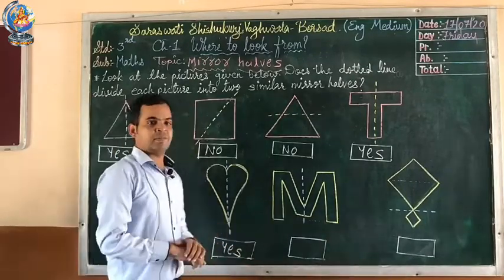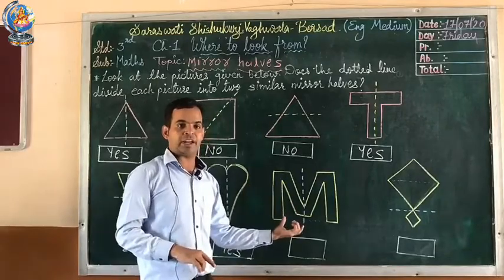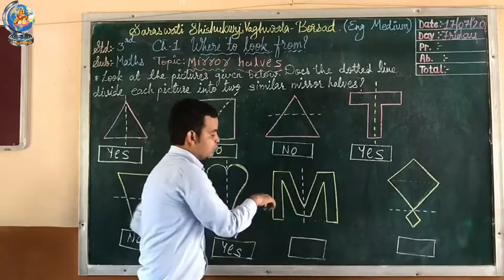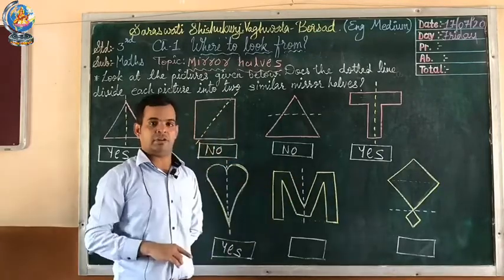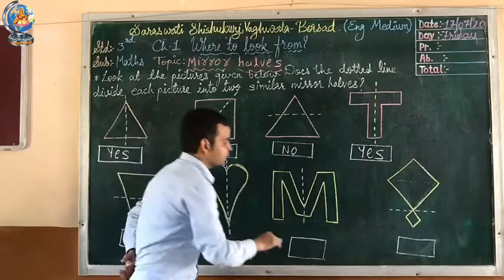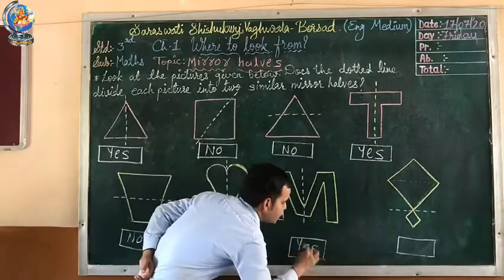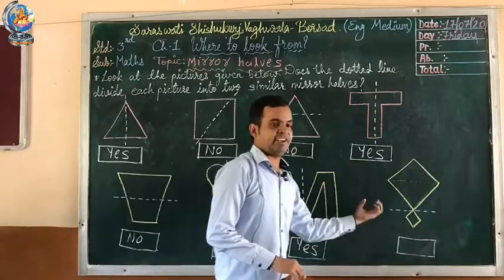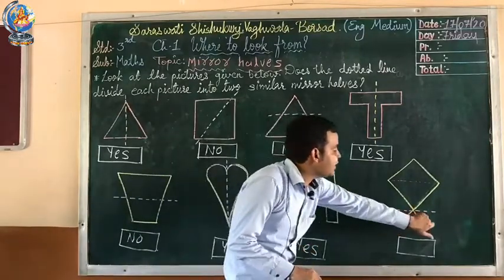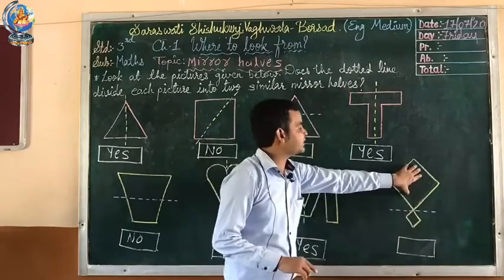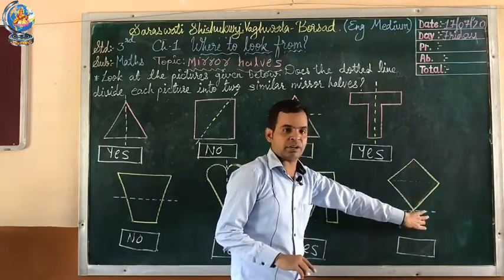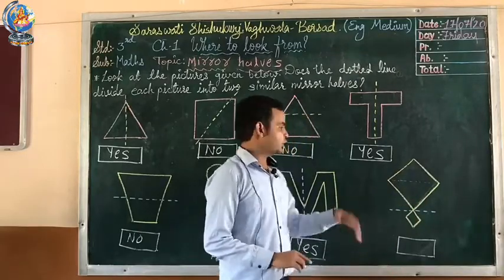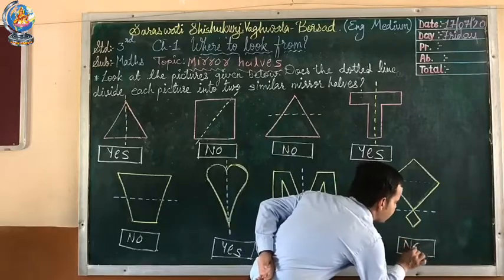Now the next one is the alphabet letter M. Here you can see both the left side and right side. Are both sides the same or different? Same. So here our answer is yes, right? Now our last figure is a kite. This kite is divided into two parts. You can see the upper part and the downside part. Do both look the same, yes or no? No. So this figure is not a mirror image.